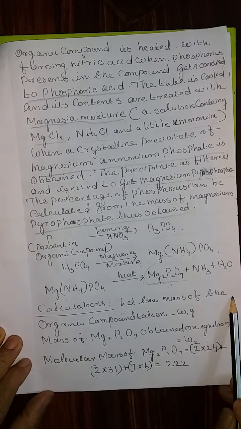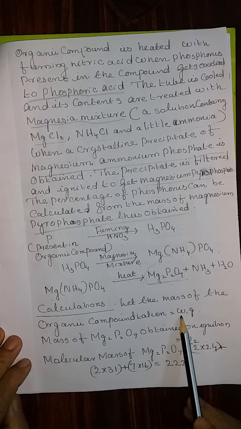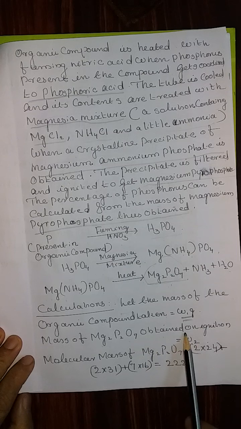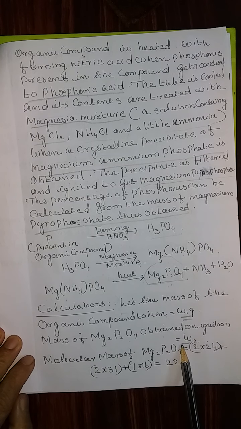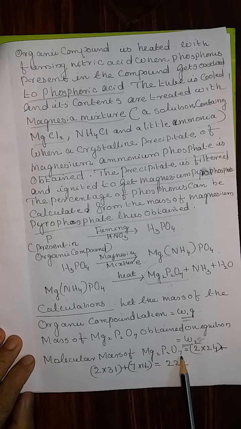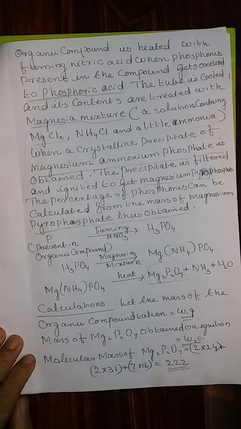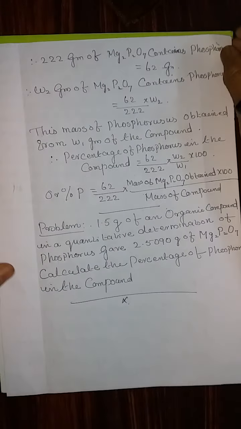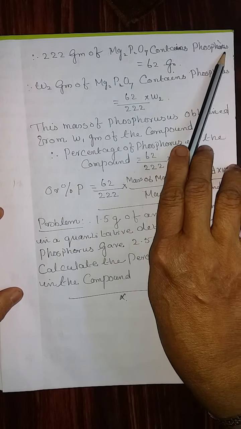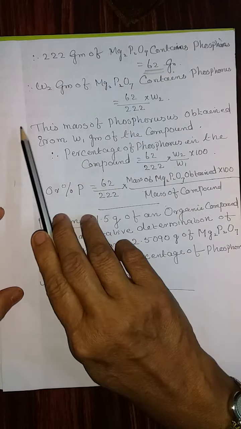Let the mass of the organic compound taken be W1 gram. Mass of the magnesium pyrophosphate obtained on ignition is W2 gram. Molecular mass of magnesium pyrophosphate is 222. This you have to calculate and find out whether you are getting 222. 222 grams of magnesium pyrophosphate contains phosphorus 62 grams.